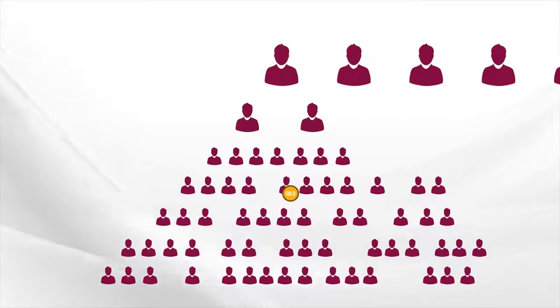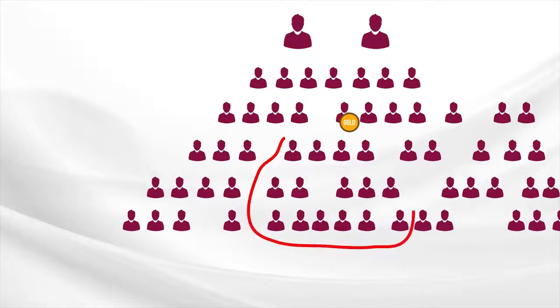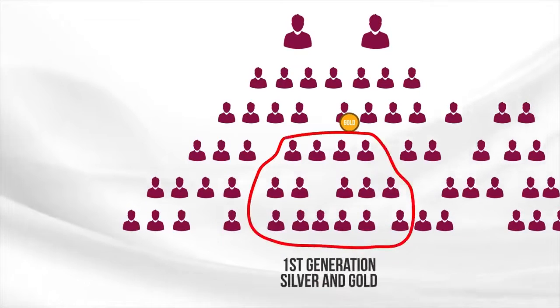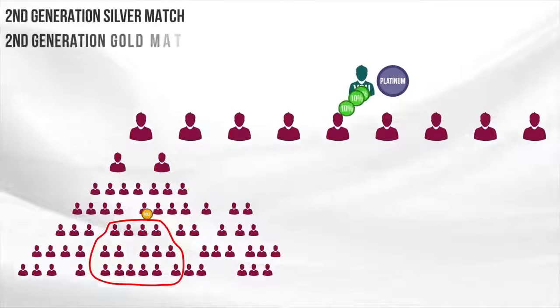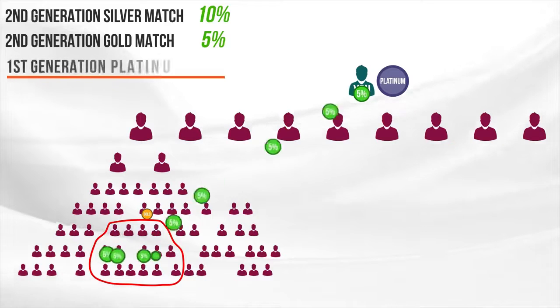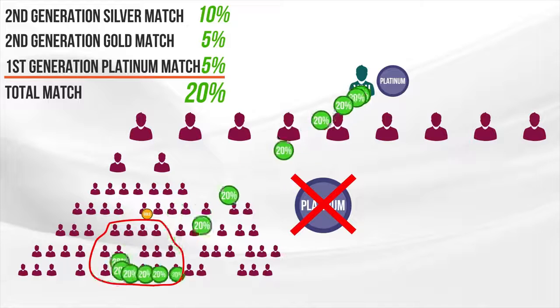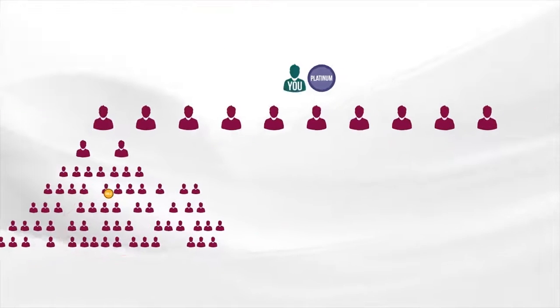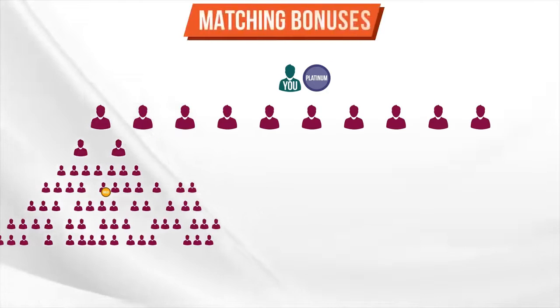Now, since a gold affiliate also qualifies for silver generations of matches, all of the volume under this gold affiliate is their first generation of silver and gold volume, which makes it your second generation silver and gold volume. But still your first generation platinum volume because there are no platinums between you and all of this volume. So let's look at how this translates into how you actually get paid these matching bonuses.